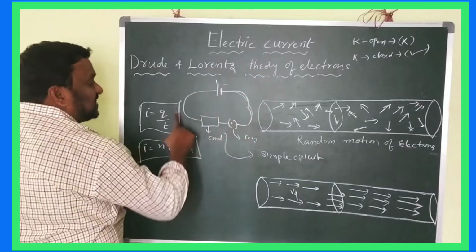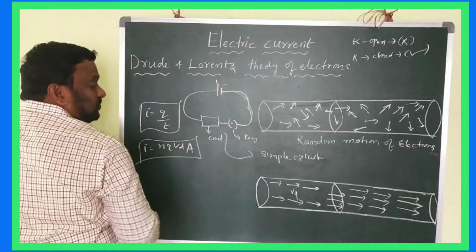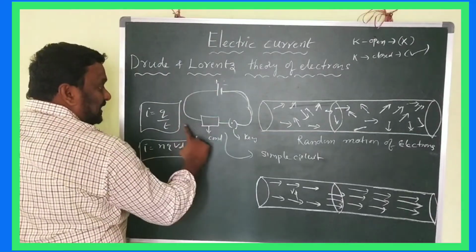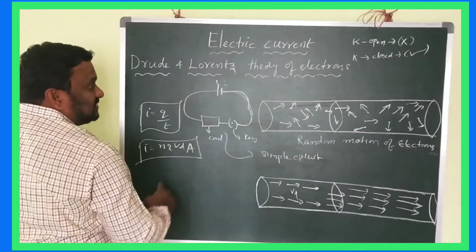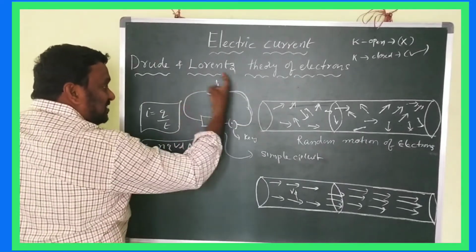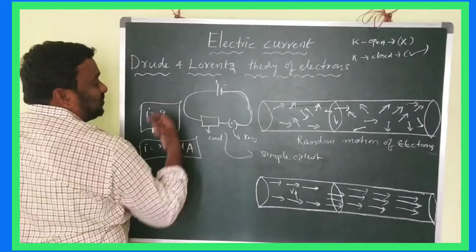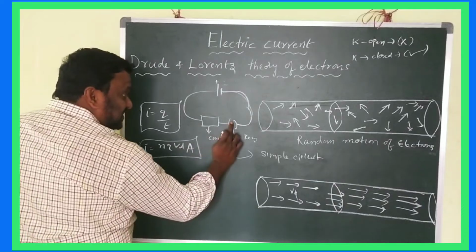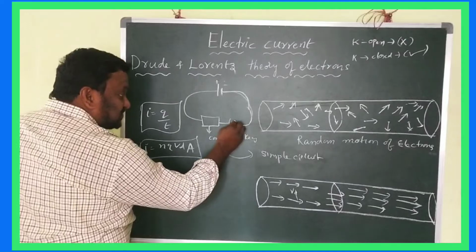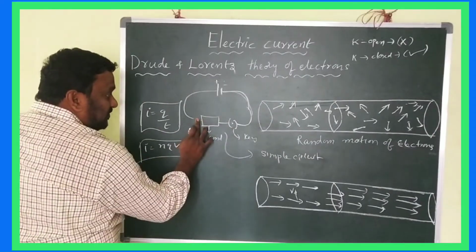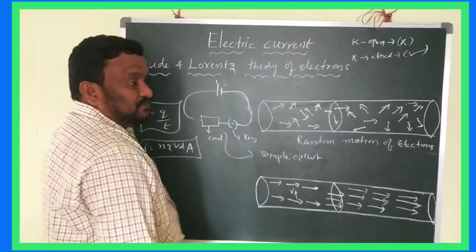That means in this circuit all the things are connected very clearly: plus to conductor, connected to plug key, to the battery minus. Now all the connections are completed in a proper manner. Now it is called a closed circuit. When this key is open, it is an open circuit. If the key is closed but the connection was not given like this, now also it is an open circuit.